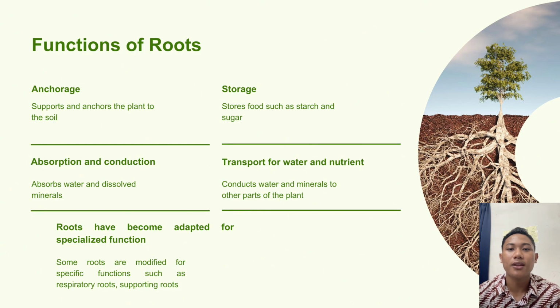First, they provide anchorage, which helps the plant stay upright. Second, roots absorb water and minerals needed for growth. Third, roots transport water and nutrients to the stem and leaves. Fourth, roots also store food such as starch and sugar in some plants. Next, some roots are modified for special functions like support or respiration.